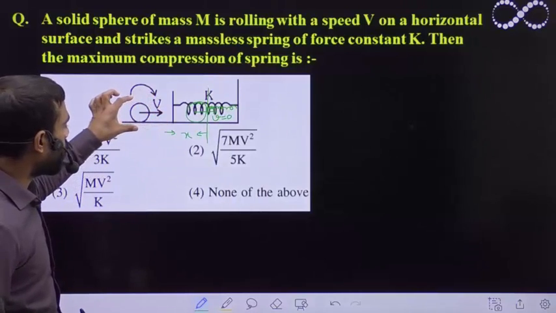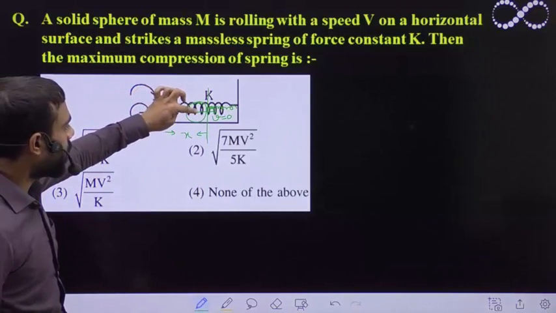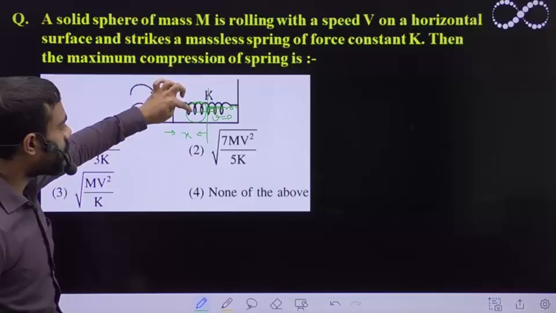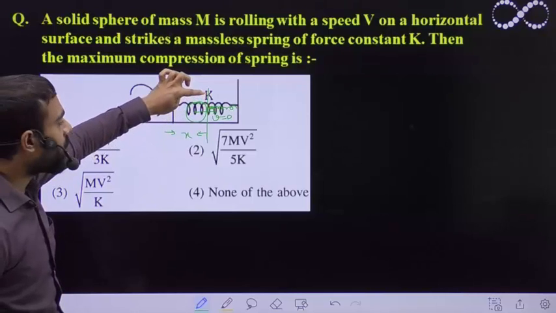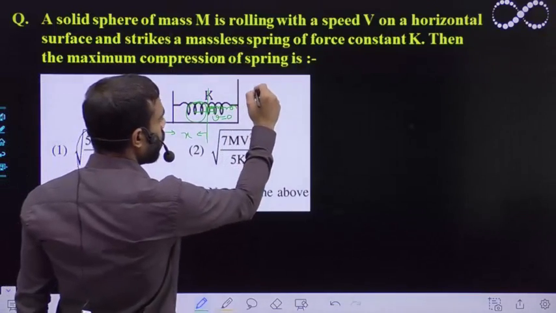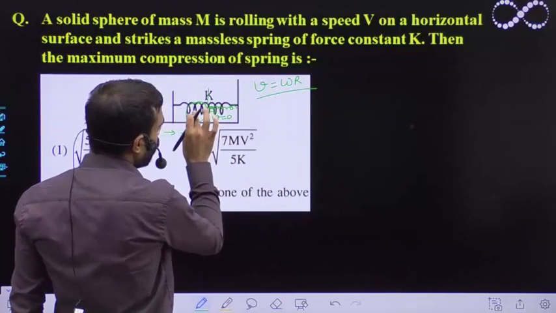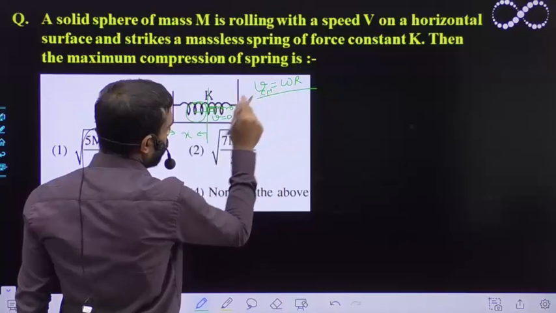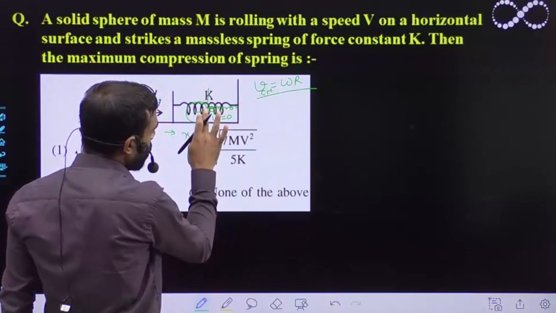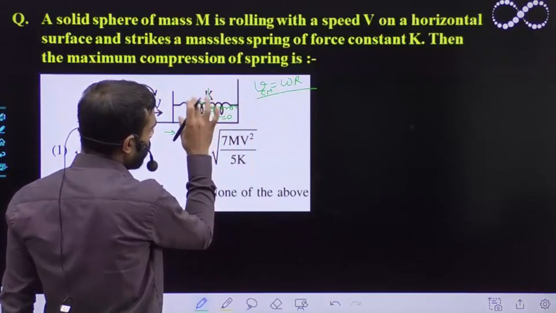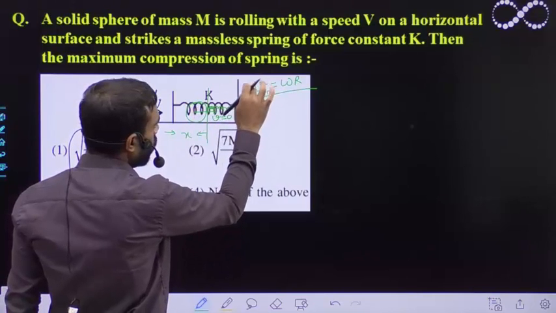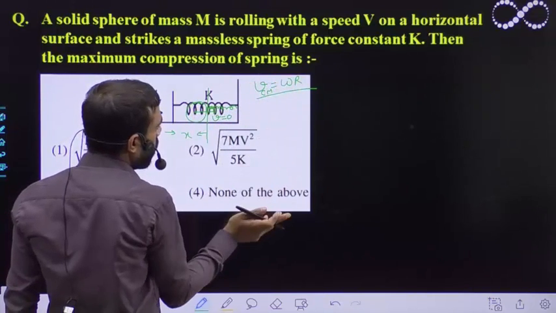And since it is a pure rolling case, if the linear speed, the speed of the center of mass, is 0, then omega will also become 0, because as you all know v is equal to omega r in pure rolling. So at the maximum compression state, the center of mass has 0 speed, hence omega will also become 0.